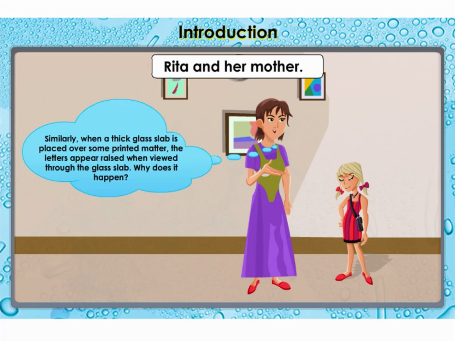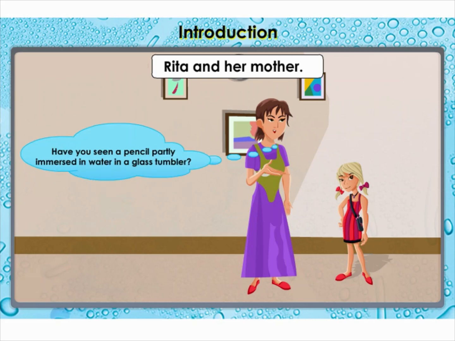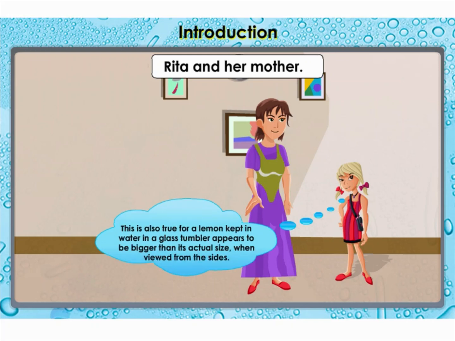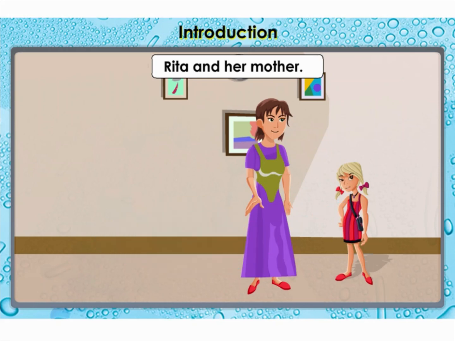Similarly, when a thick glass slab is placed over some printed matter, the letters appear raised when viewed through the glass slab. Why does it happen? Have you seen a pencil partly immersed in water in a glass tumbler? Yes, it appears to be displaced at the interface of air and water. This is also true for a lemon kept in water in a glass tumbler, appearing to be bigger than its actual size when viewed from the sides.